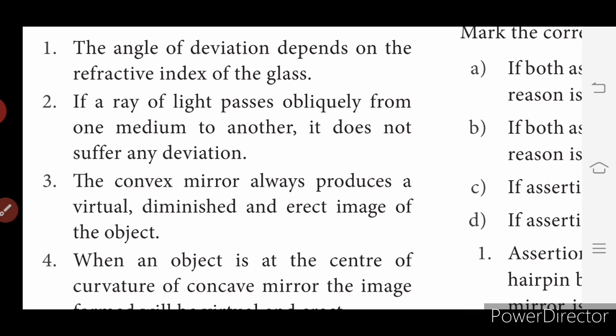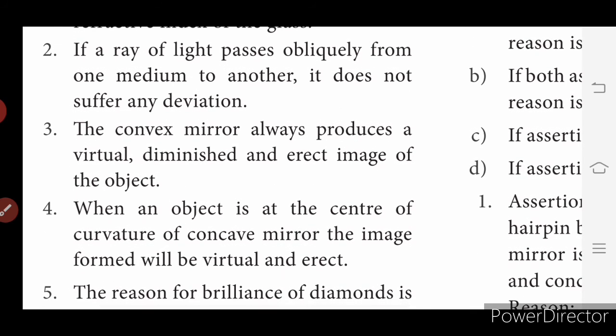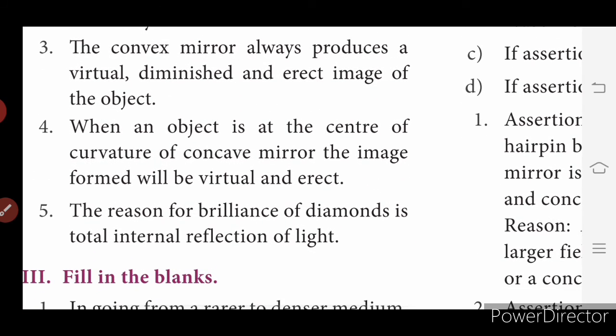A convex mirror always produces a virtual, diminished and erect image of the object. Yes, true. When an object is at the center of curvature of a concave mirror, the image formed will be virtual and erect. Is it true? For a concave mirror, the image formed will be real and inverted. So the fourth one is false.